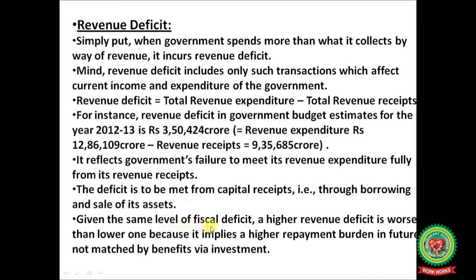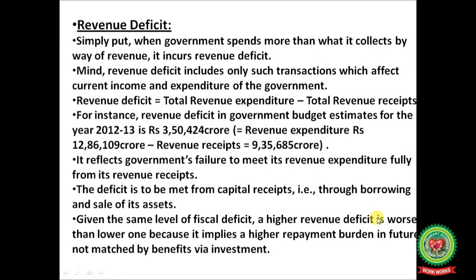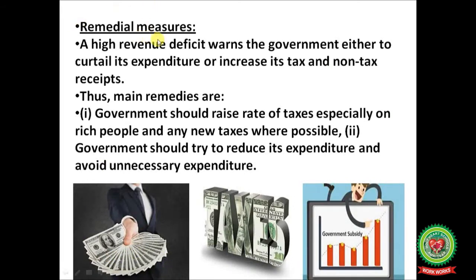Given the same level of fiscal deficit, a higher revenue deficit is worse than a lower one because it implies a higher repayment burden in future that is not matched by benefits via investment. Remedial measures: a high revenue deficit warns the government either to curtail its expenditure or increase its tax and non-tax receipts.